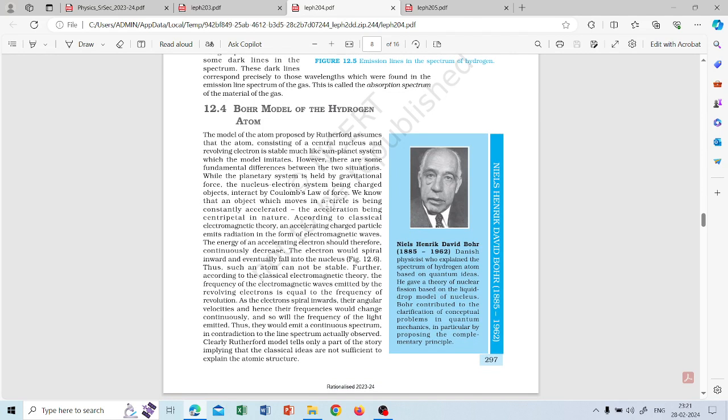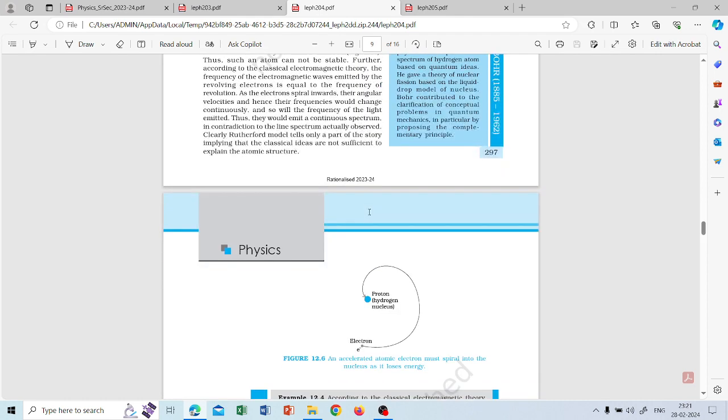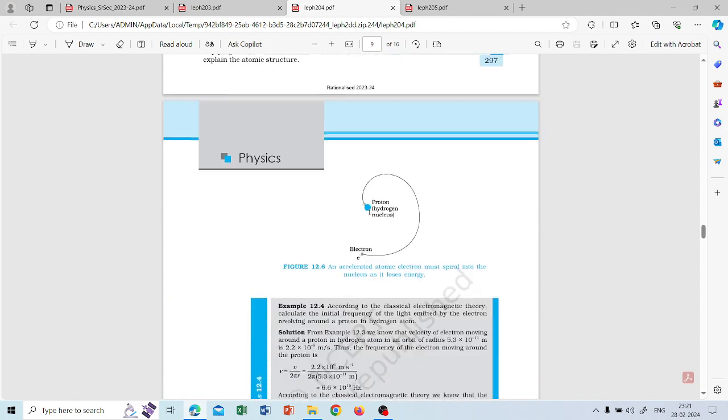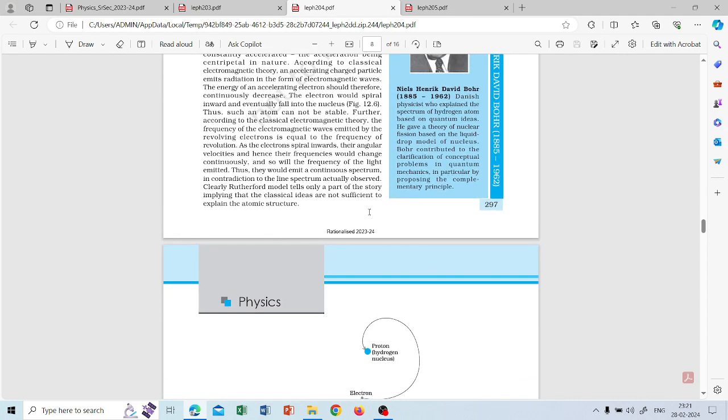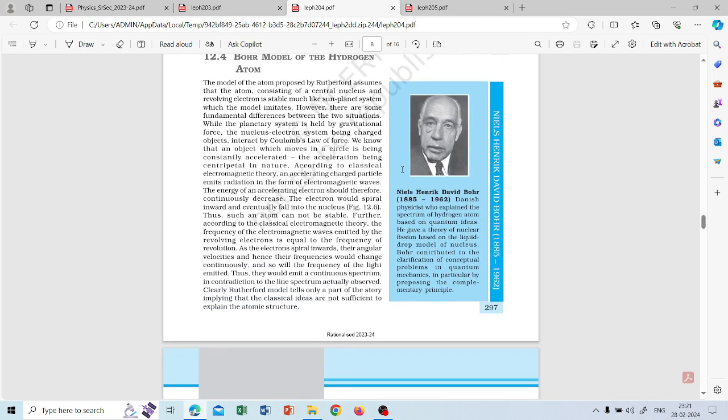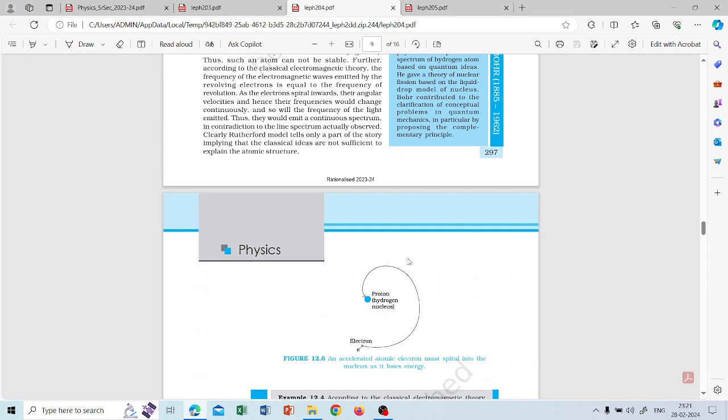After Rutherford, the next one is the Bohr model. The importance of the Bohr model is that he predicted the behavior of the hydrogen atom very well, but he couldn't explain it for atoms with more protons in the nucleus.